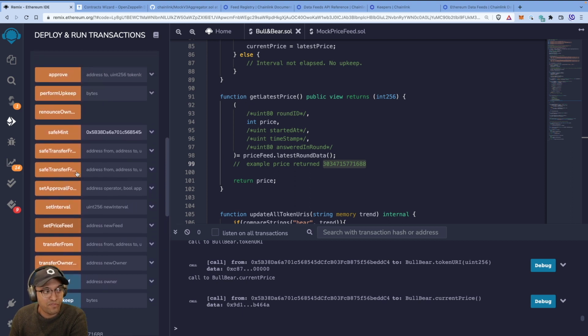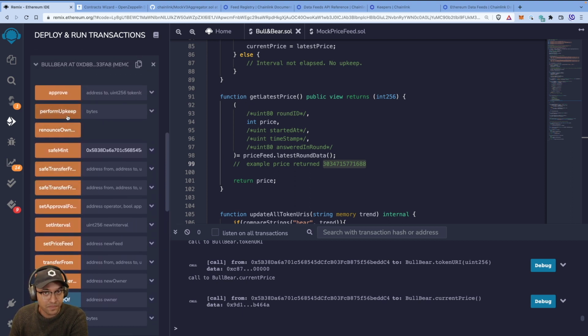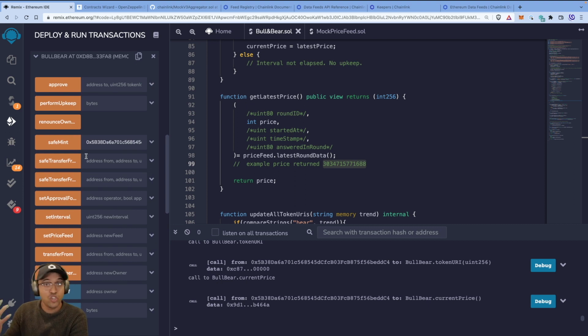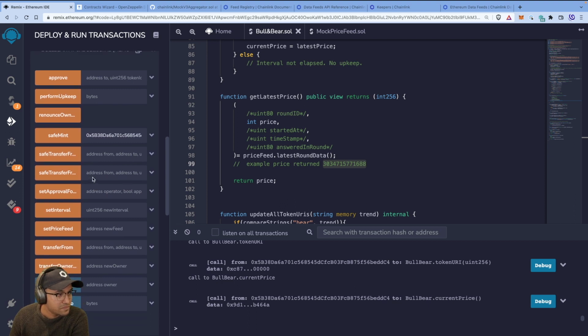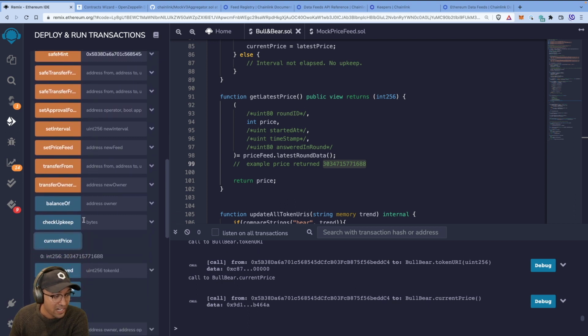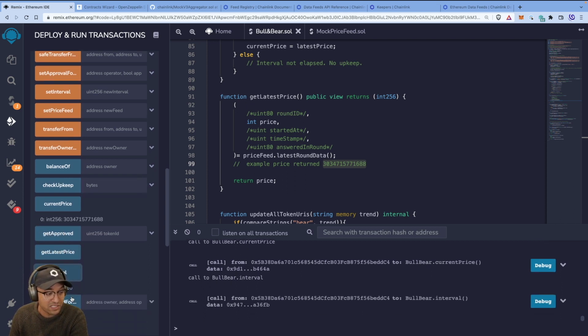If I run perform upkeep, that means we assume that the keeper is already... for example, before I do that, actually, let me do this. If I do check upkeep, which is to see whether my upkeep is due, it checks the block timestamp, it checks the last interval and all that. In fact, you can get the interval here by hitting interval. You'll see the interval is 10 seconds.